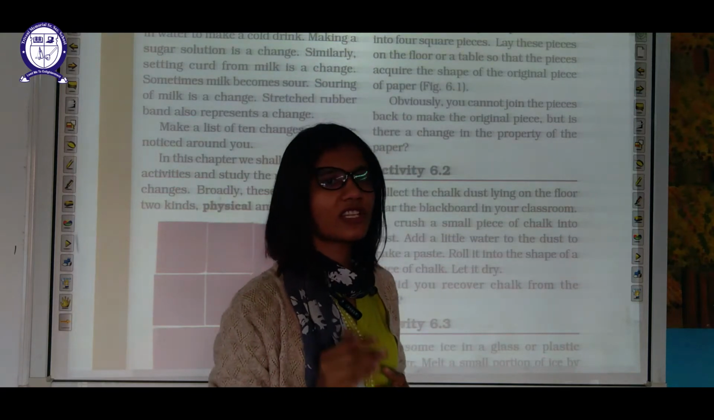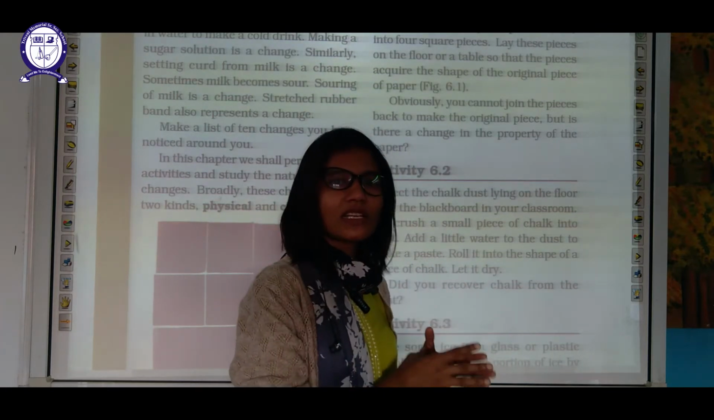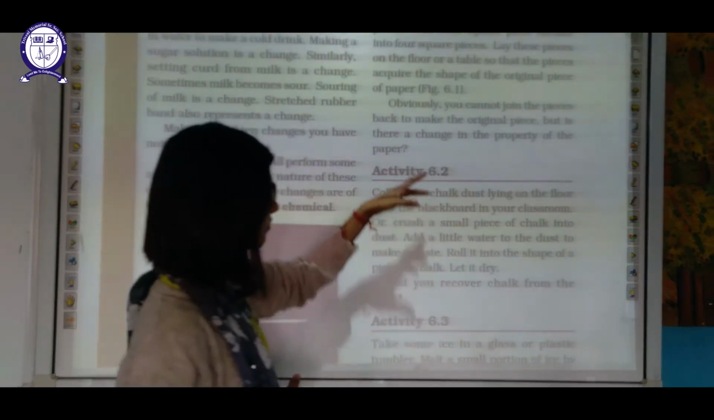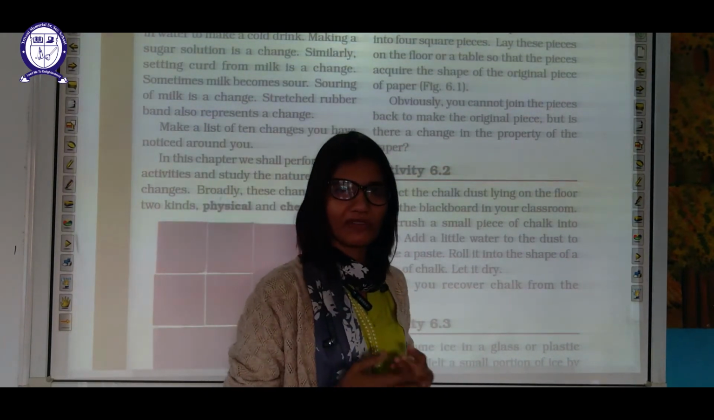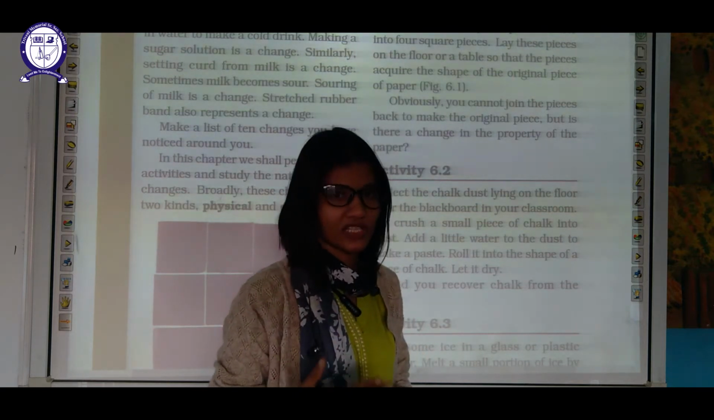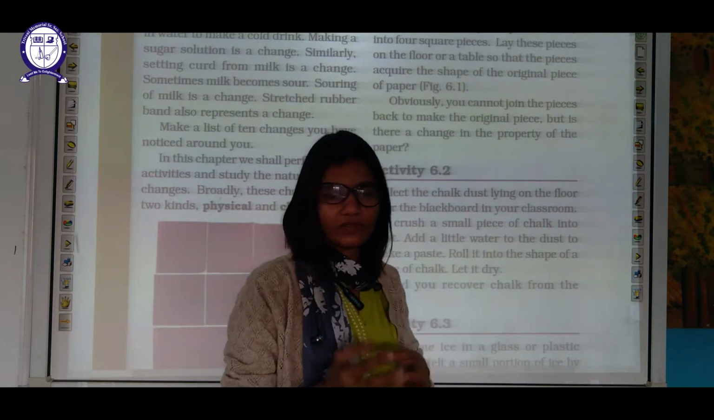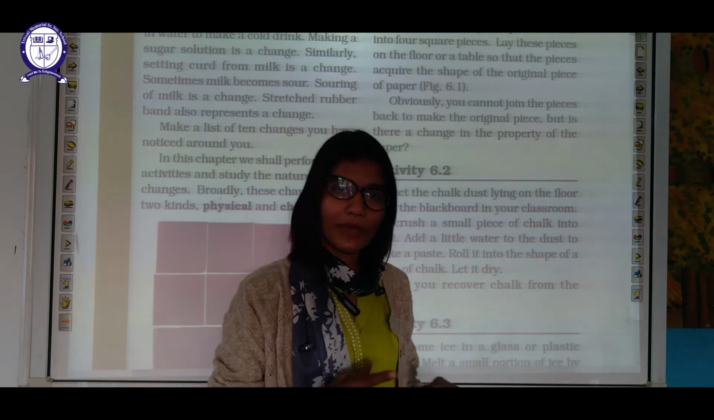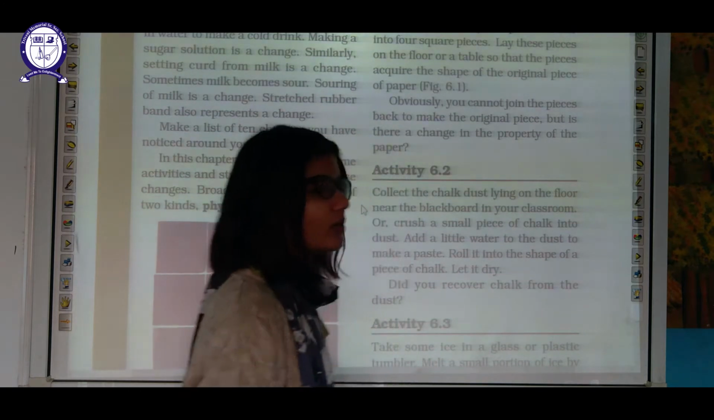Such a kind of change, which will not give you the original substance back, is known as an irreversible change. But there is only a change in the property of the paper. Paper is still paper, even after cutting. So such kind of changes, in which the substance does not change internally, are known as physical changes. Paper remains paper only even after this change. So such kind of changes are known as physical changes.